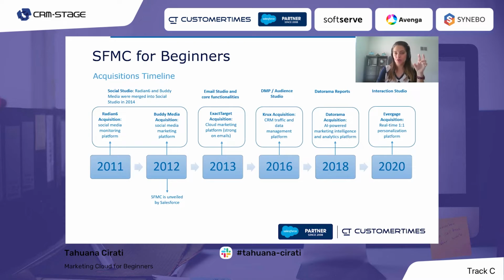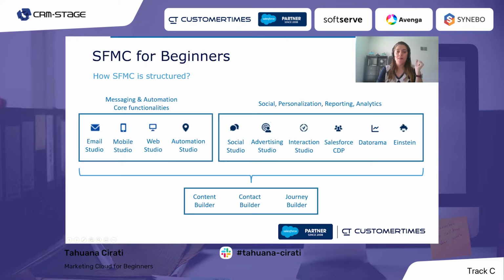So I mentioned the studios here. How is Marketing Cloud structured? Marketing Cloud is structured in 2 main components, which are the studios and the builders. And we have some additional products that were incorporated into Marketing Cloud. As studios, we can see, for example, Email, Mobile, Web, Automation, Social, and Advertising. Each studio is like a module in Marketing Cloud, where we have the functionalities related to that specific topic.